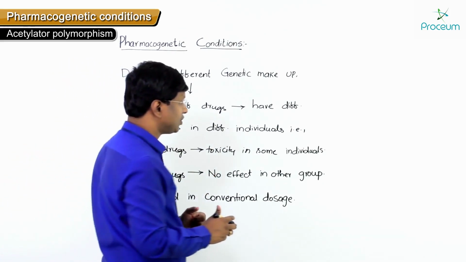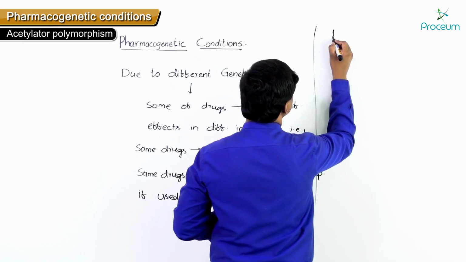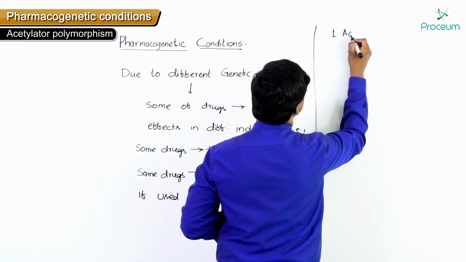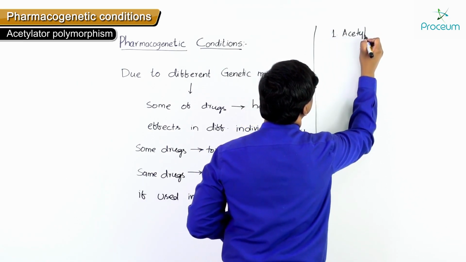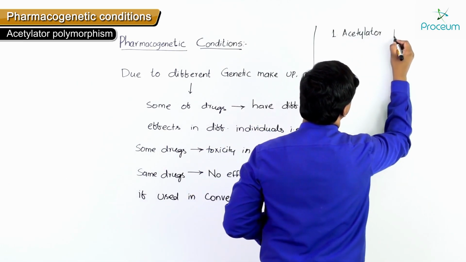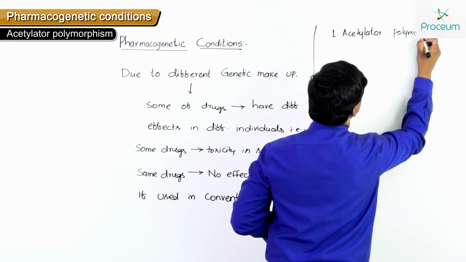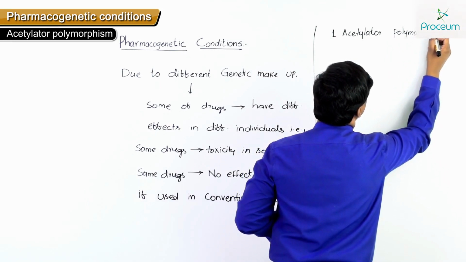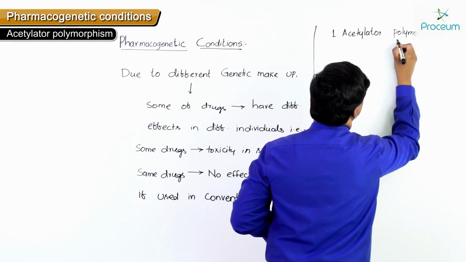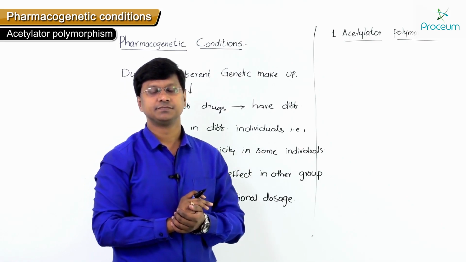Now let me discuss what exactly this is. So the first one is acetylator polymorphism.